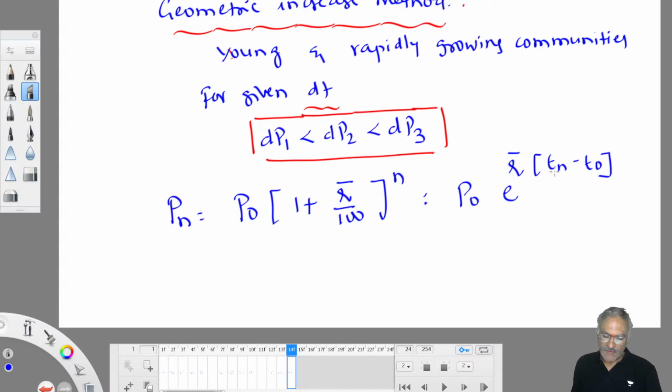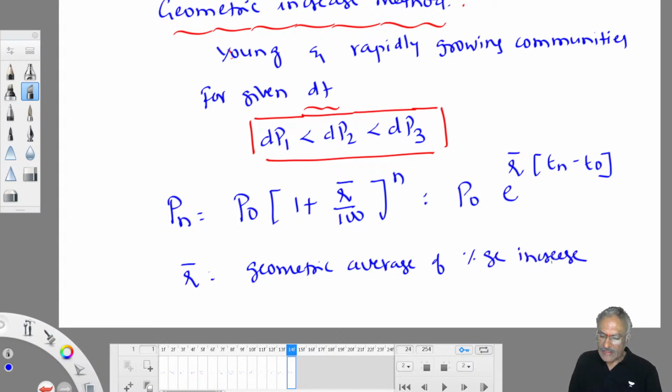If census data is given to you, R bar you have to work out. This R bar is equal to the geometric average of the percentage increases in population.